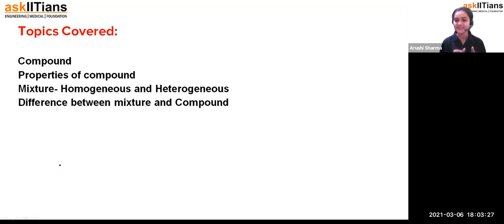So these are the topics, students, which we are going to cover in today's session. That is the compound. Then we are going to see the properties of the compound. Then we'll see what a mixture is, and then the types of mixture, homogeneous and heterogeneous. And then we'll see the difference between the mixture and the compound. I hope everyone is excited to see all these topics because they are very important for your chapter and for your examination also.